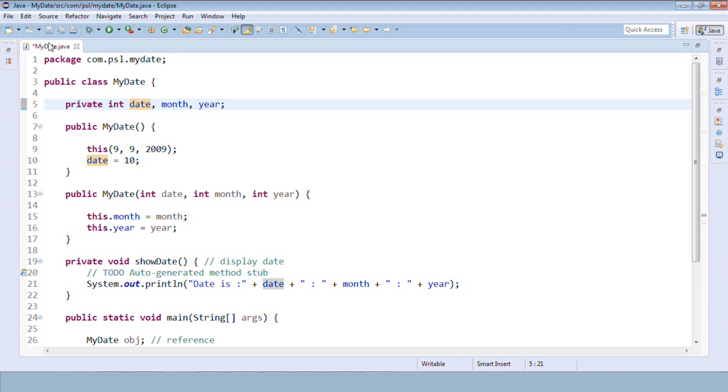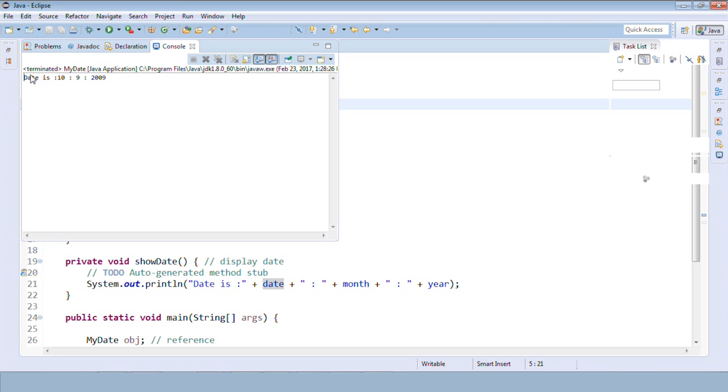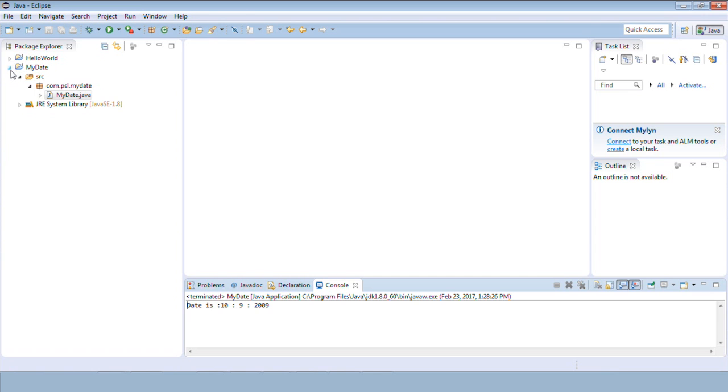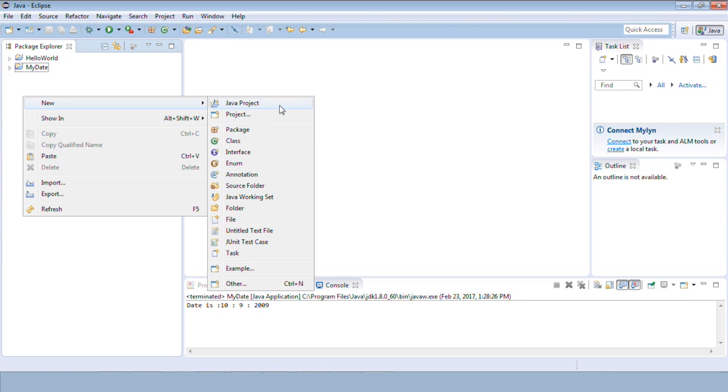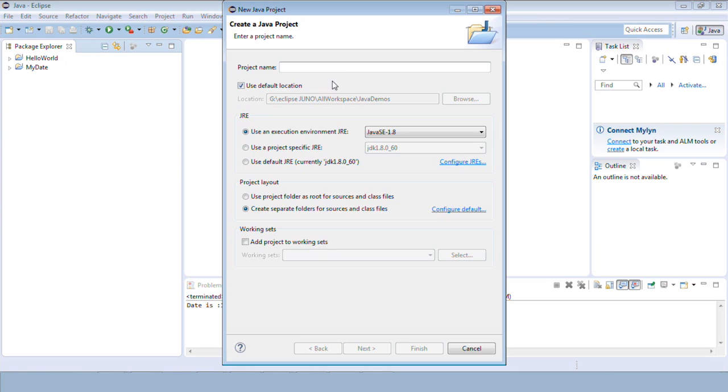For this, let me create a new demo. We'll create a simple employee demo. Along with that we'll also discuss some rules for static: how it should be used, where it should be used, and what is allowed and what is not allowed. So let me create a static demo here.